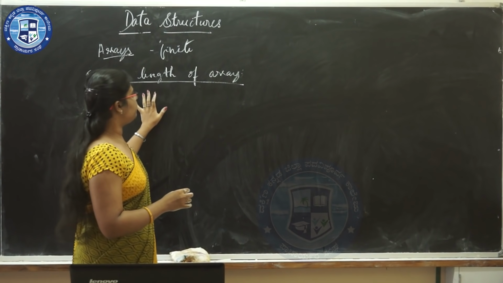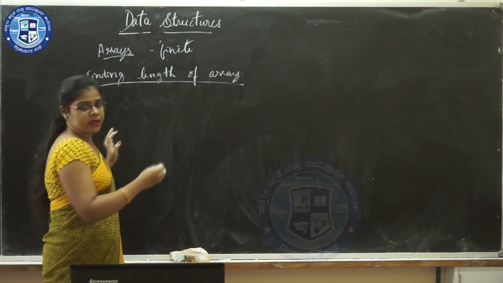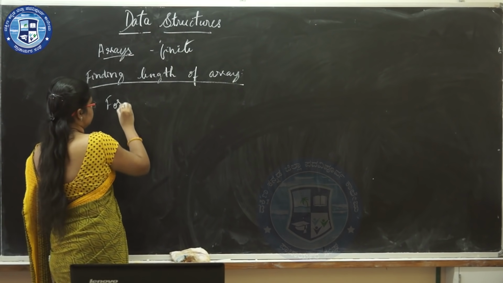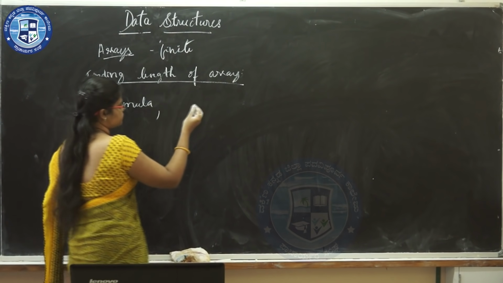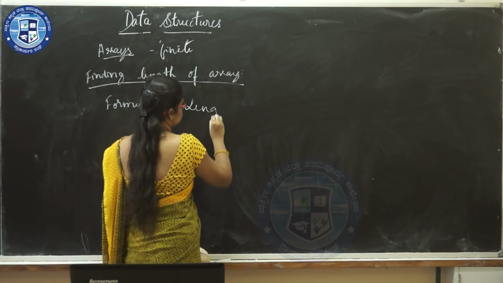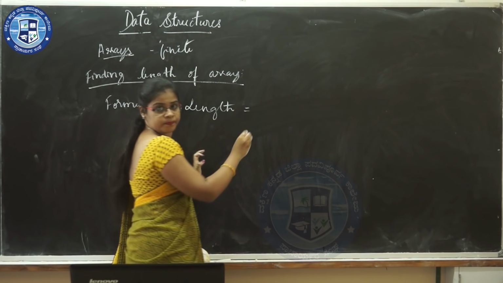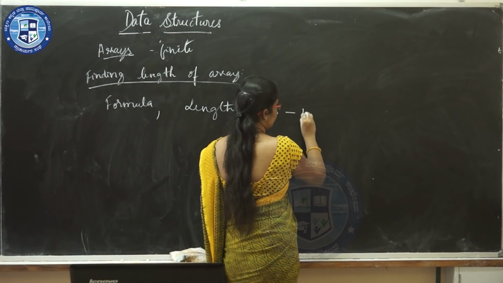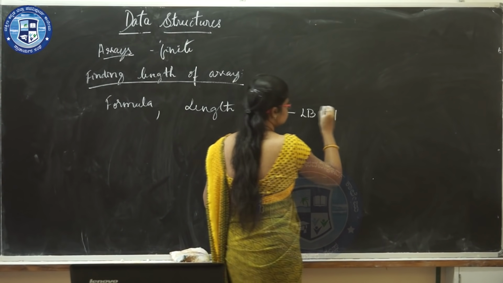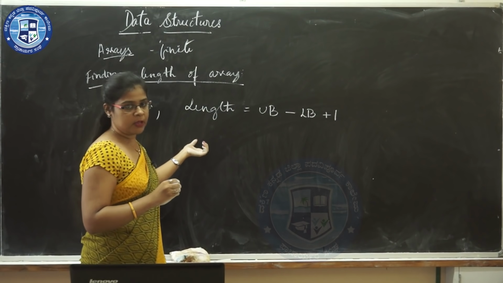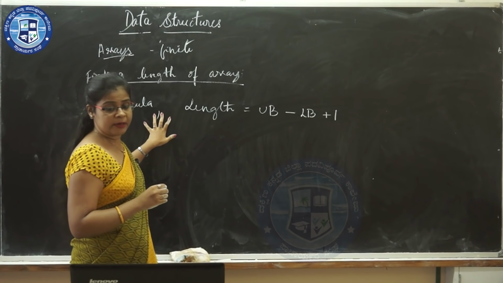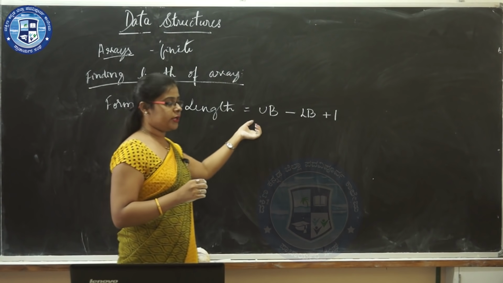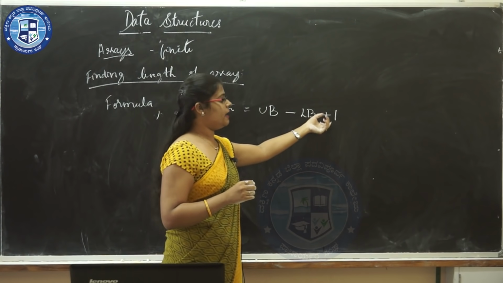The length of an array can be calculated by the formula length equals UB minus LB plus 1.